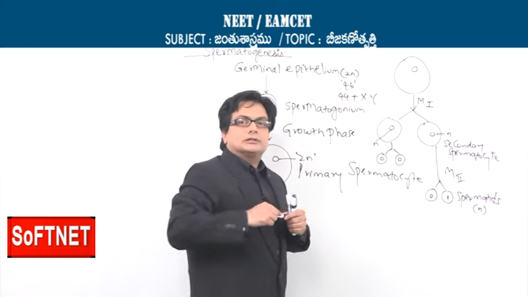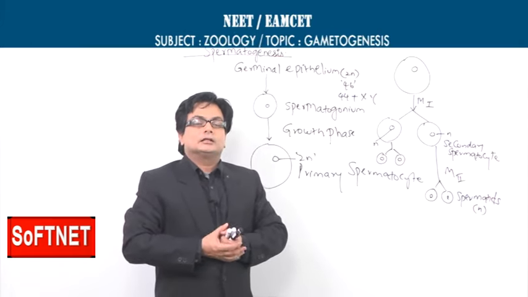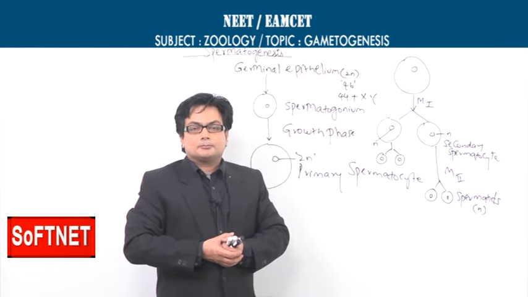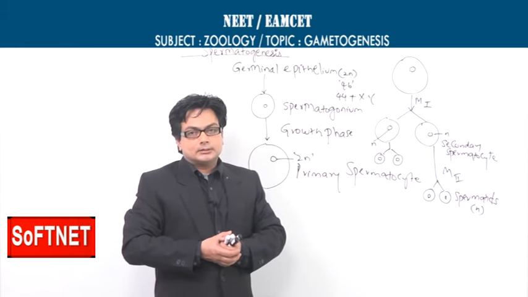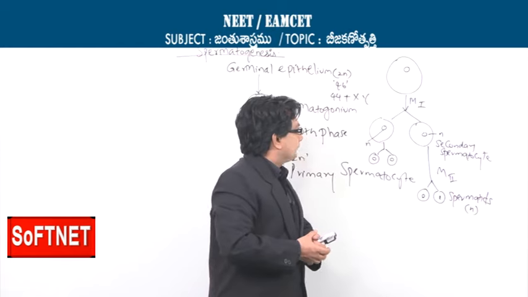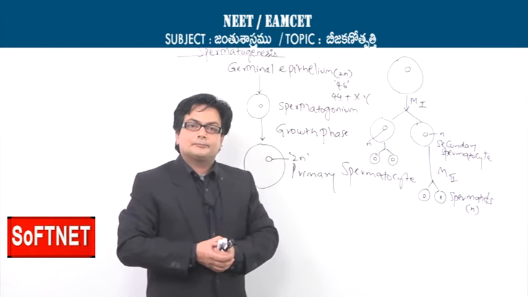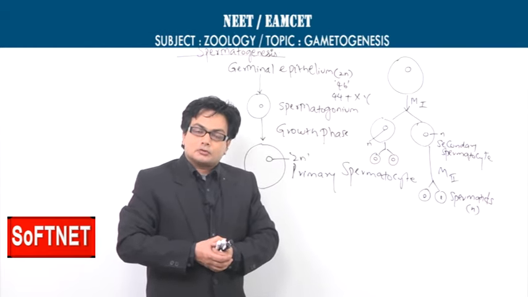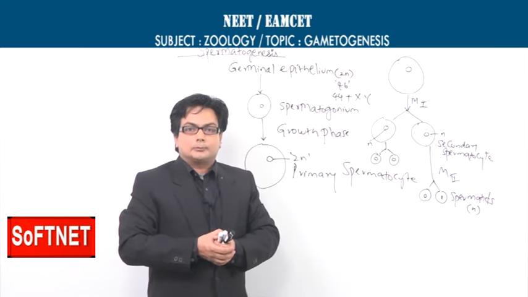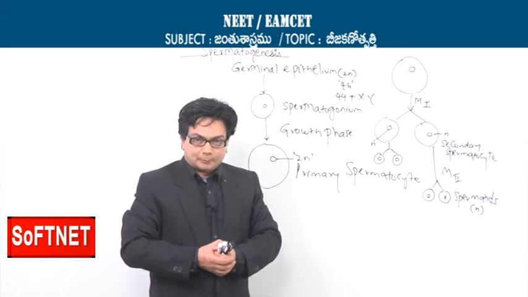So, let us understand the steps here, the sequence. The first one is the spermatogonium becoming primary spermatocyte. The primary spermatocyte after meiosis 1 will give the two haploid secondary spermatocytes. The two secondary spermatocytes will enter into meiosis 2 and will produce 4 spermatids, which are also haploid.